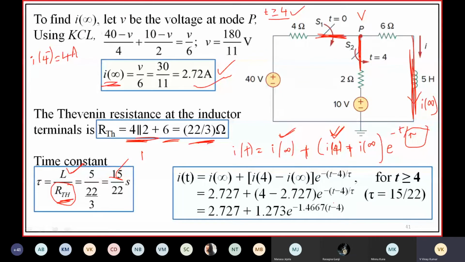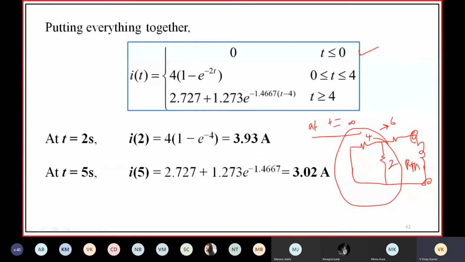So for t less than or equal to 0, current is 0. During this interval, this is the expression for current.